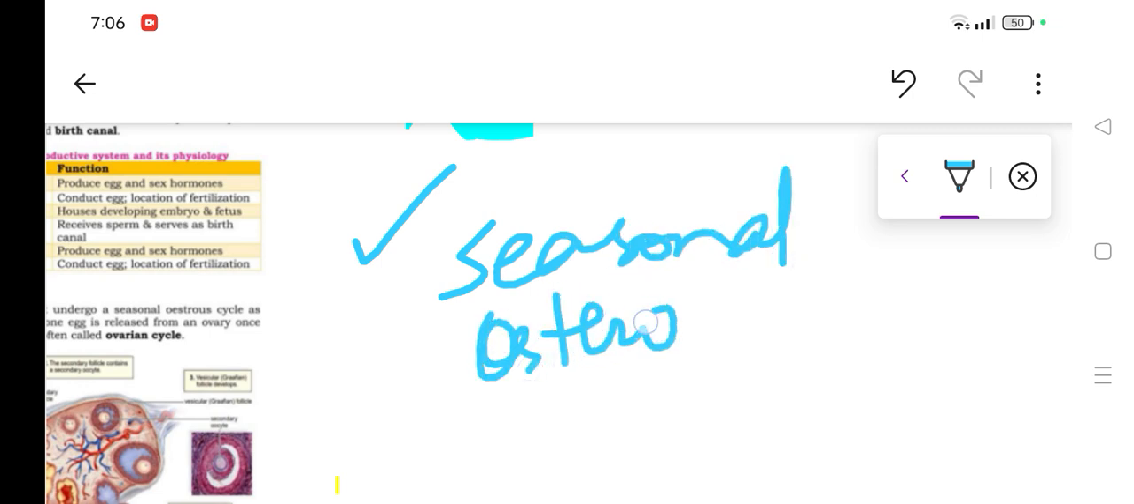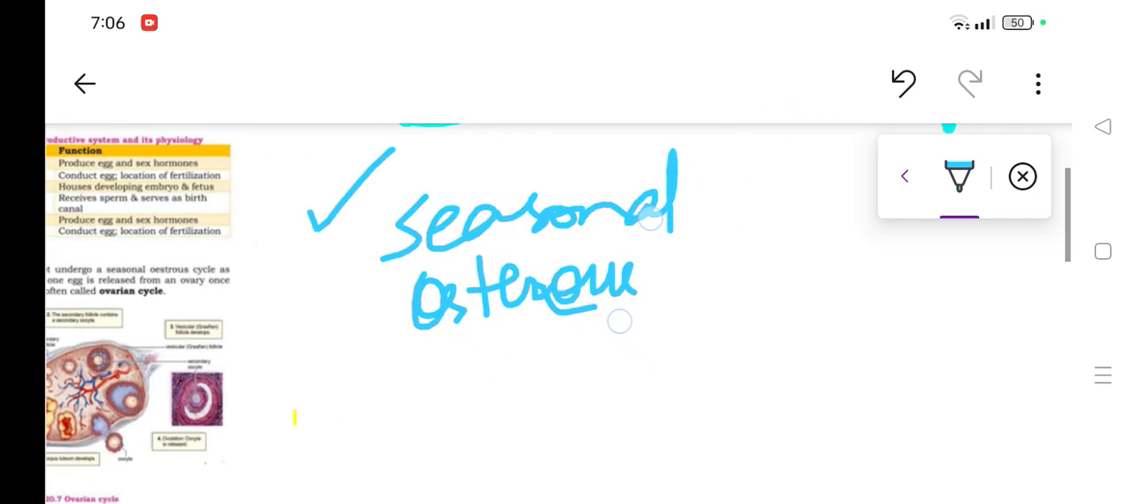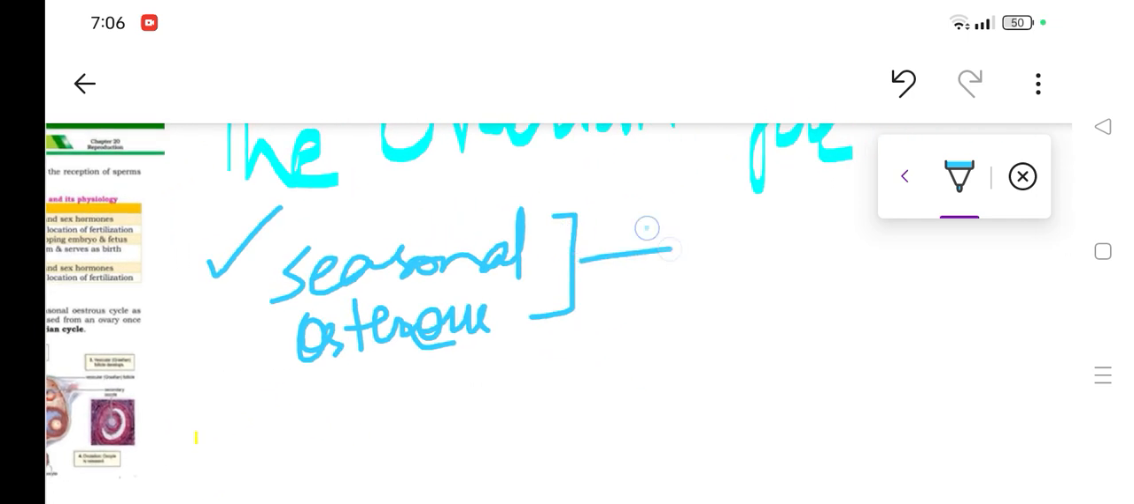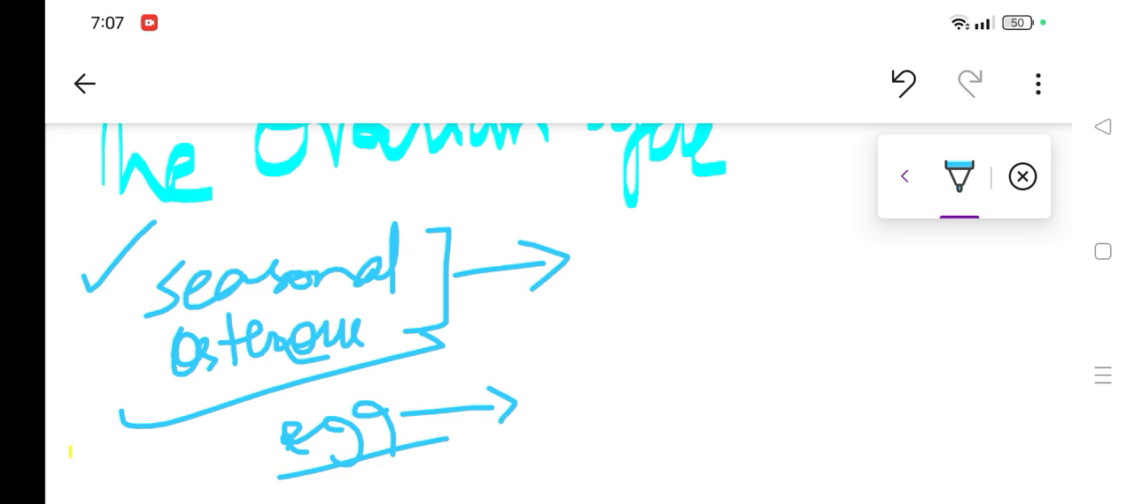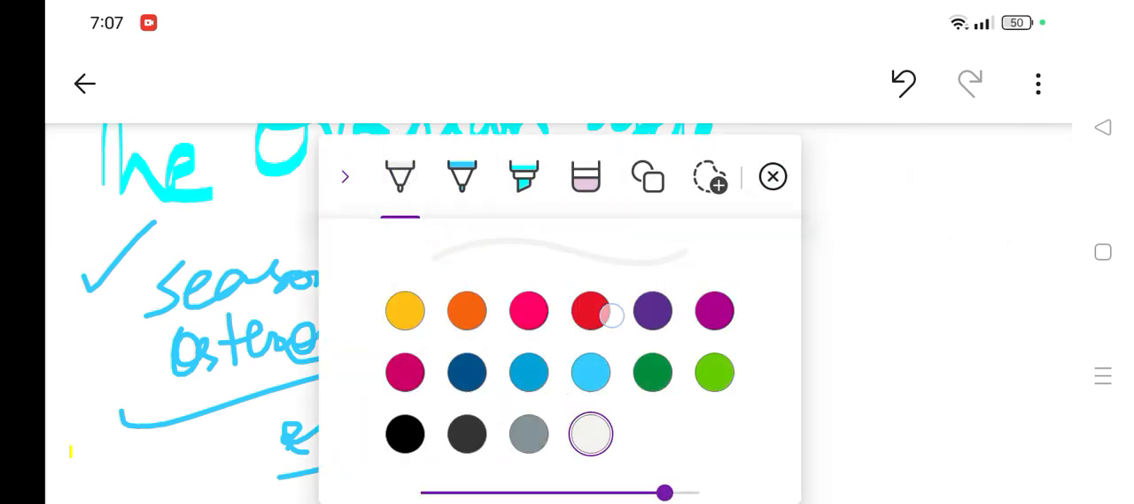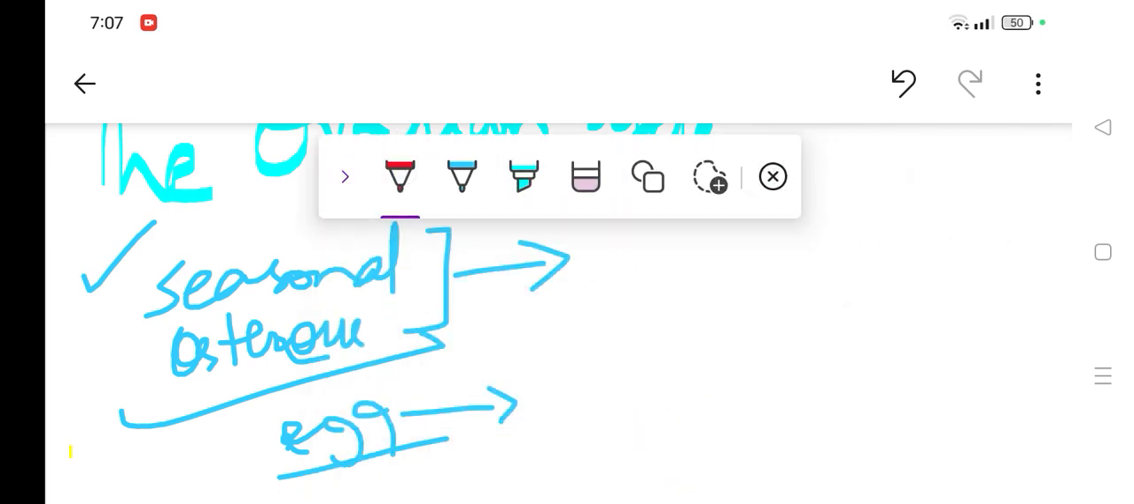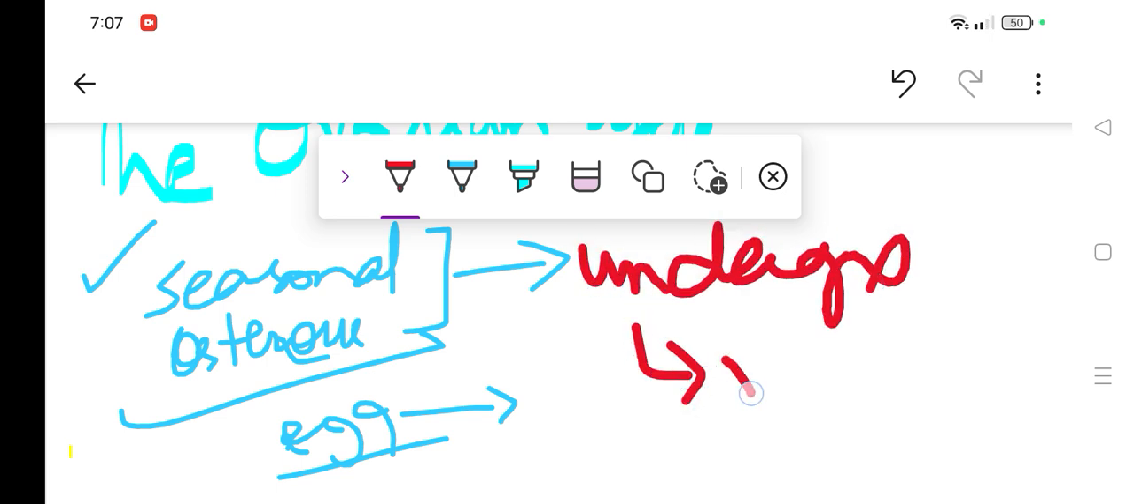Oestrus. So what does this mean? You'll see this term: the human female does not undergo this type of reproduction. Seasonal means, if we take a few animals, they only lay their eggs when there's a season where they feel comfortable, with the right temperature, everything perfect for them. They are called seasonal breeders. But females like human beings, mammals, undergo something different.